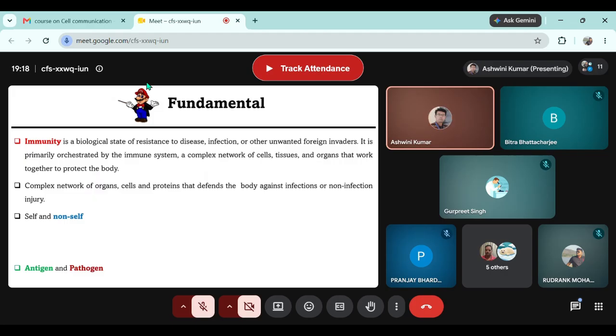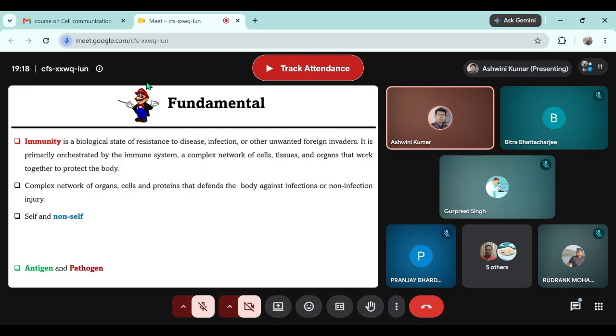The biggest fundamental of immunity or the immune system is the differentiation between self and non-self. If I may mention this in Hindi, it is to distinguish between apna and paraya. Anything which the body, or the system of the body, the tissues and the organs consider self, the immune system will not mount any action against.